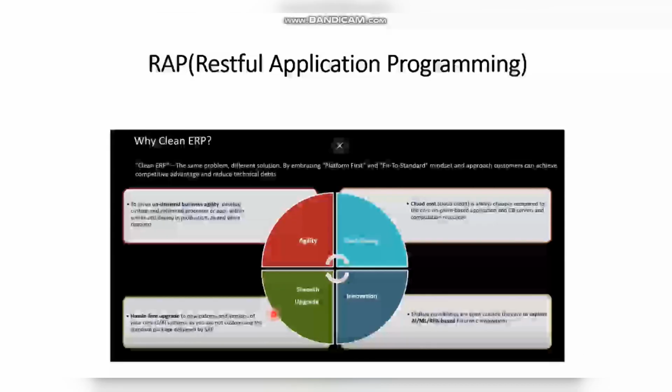The next one is smooth upgrade. If we are using most of the standard code and doing very few customizations, then whenever an upgrade happens, we don't have that much change in our code because we are utilizing the standard only. So we don't need to worry about the code we have developed.